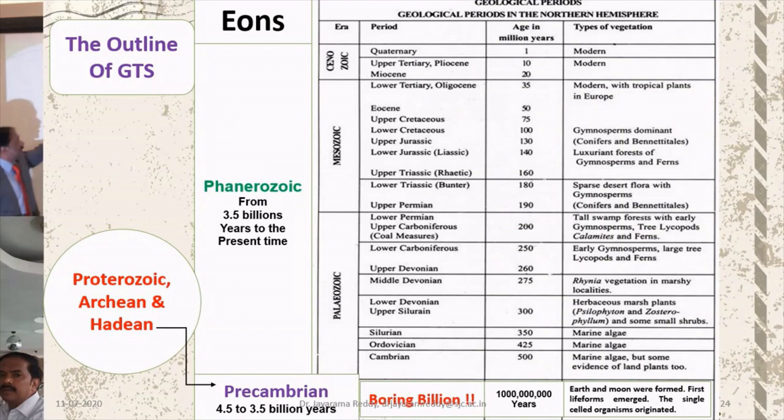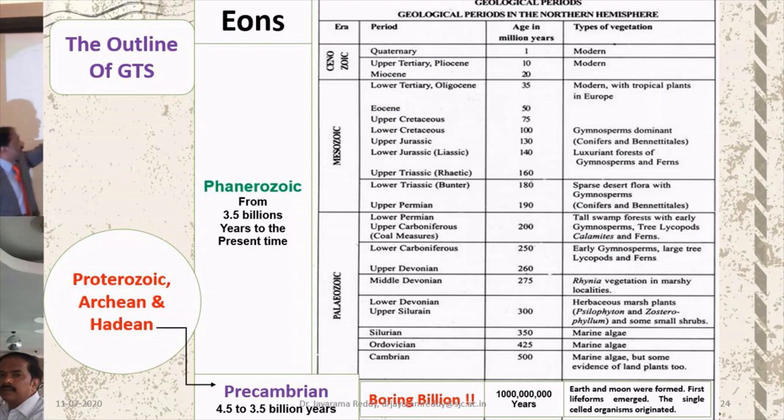And this is the outline here. You can see on the left hand side the eons. There are 3 eons, Proterozoic, Archean, and Hadean, together called Precambrian, also called the prehistoric period, which took about 1 billion years. It's also called the boring billion because initially they thought nothing had happened in this eon, but actually the origin and evolution of life occurred in this period.